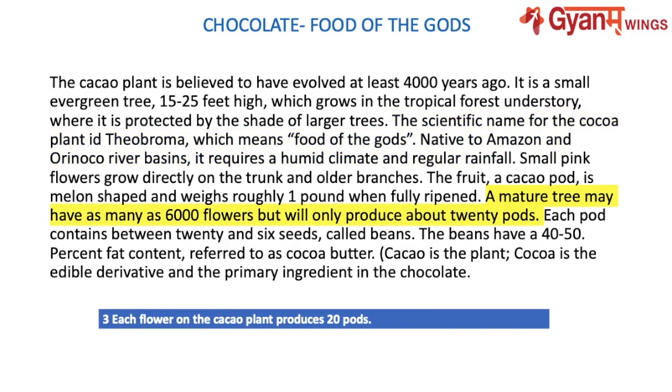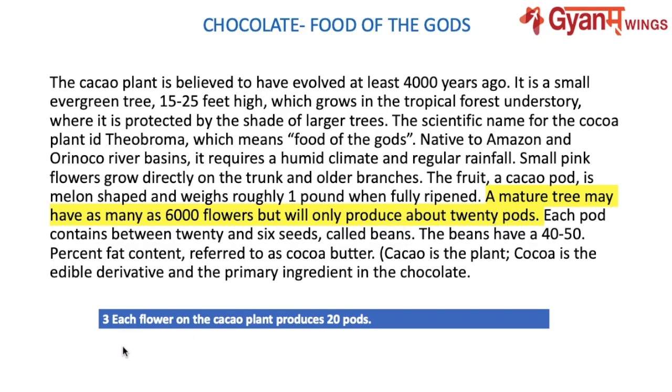Coming to the third question, each flower on the cocoa plant produces 20 pods. Now they're talking about each flower on the cocoa plant producing 20 pods. You'll get the answer here: a mature tree may have as many as 6,000 flowers, but will only produce about 20 pods.